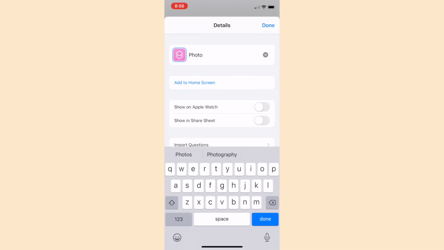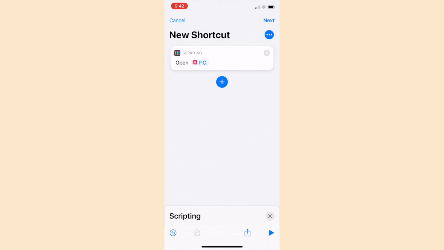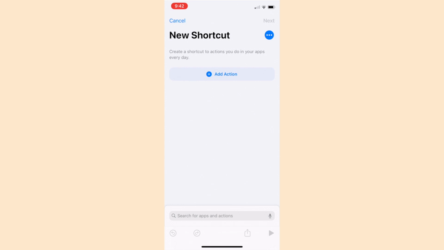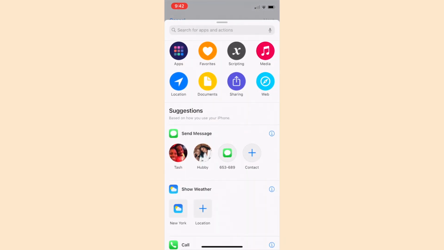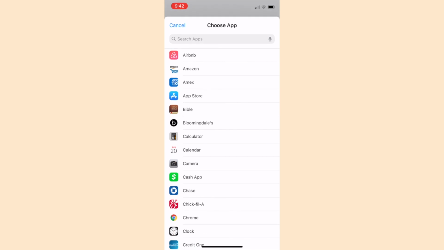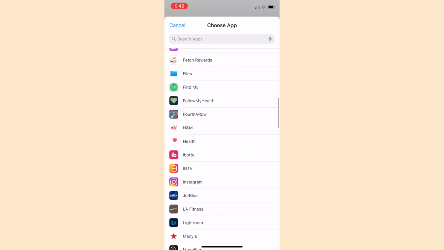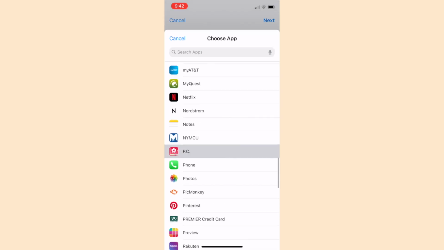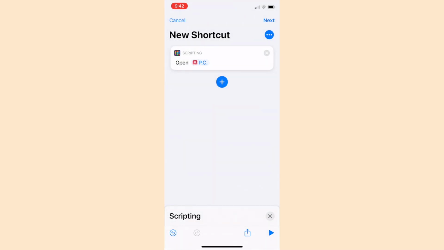You're going to do this about 5 to 6 times or 100 times, depending on how many apps you have. It's a little tedious, but if you collect your photos first and then start creating shortcuts for your apps, it's going to be a lot easier. So gather all your photos and then follow through with the steps.